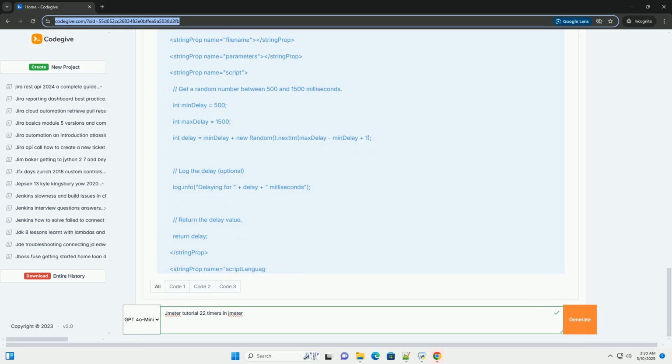Conclusion. Timers are indispensable tools for creating realistic and insightful load tests in JMeter. By understanding the different types of timers and how to configure them effectively, you can simulate real-world user behavior and gain a more accurate understanding of your application's performance under load. Remember to always document your timer configurations, validate your assumptions, and monitor server load during the test. With careful planning and execution, timers can help you identify potential bottlenecks, optimize server resources, and ensure a positive user experience.